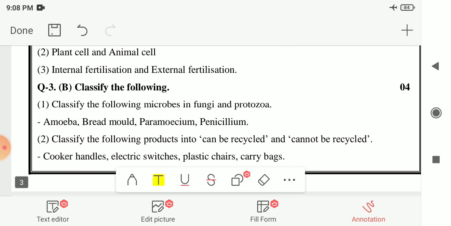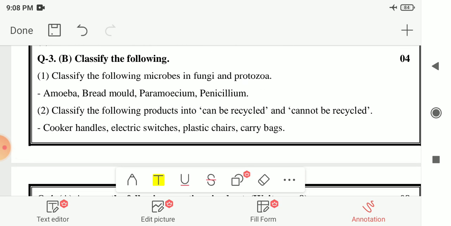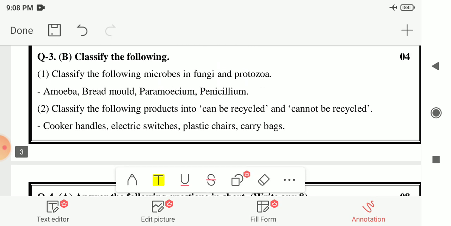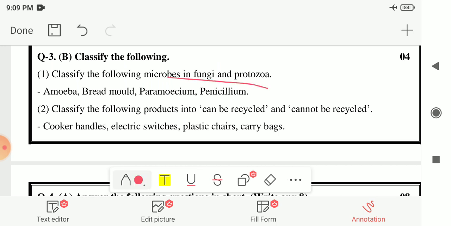Next question is classification. Classify the following. This carries 4 marks and each classification carries 2 marks. 2 classifications were there. The first classification is to classify these microbes into fungi and protozoa. The first one is amoeba. So amoeba is an example of protozoa. Next one is bread mold. So bread mold is an example of fungi.